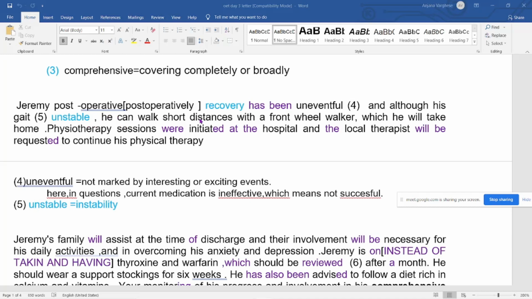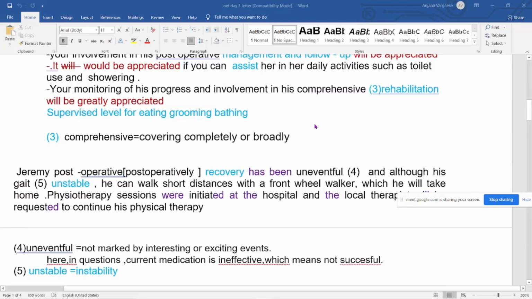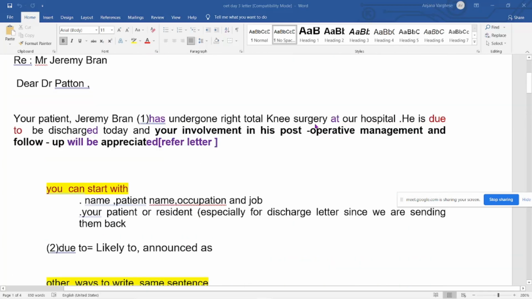He can walk short distances with a friend, which he will take home. See, don't miss out the articles, a and the. If you are missing out even a and the, it is grammatically wrong. Some sentences with "which" are good, some sentences with "who" are good. Mostly in the first paragraph which we learned, you can use "who".